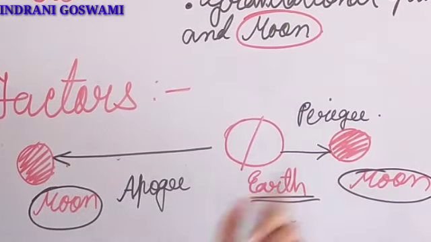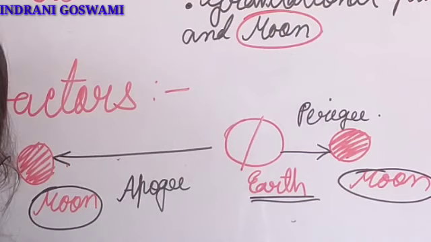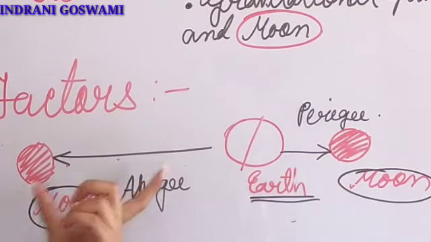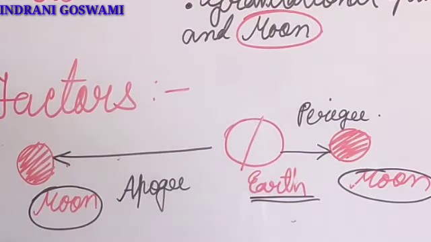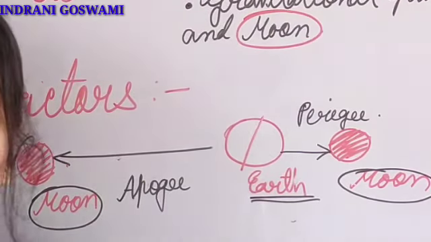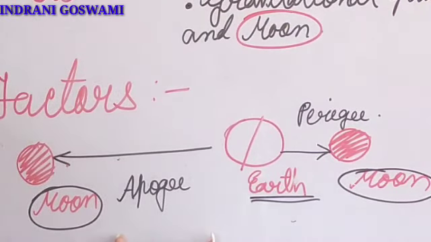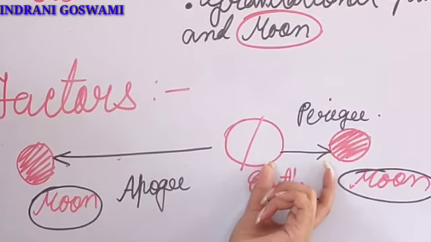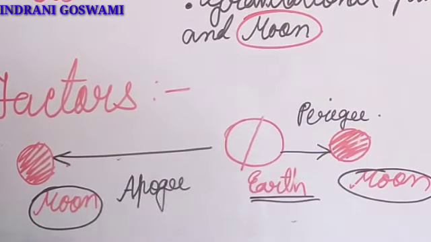Here the moon also revolves from west to east. Whenever the distance between earth and moon becomes the longest, it is known as apogee. And when the distance is the shortest between earth and moon, it is known as perigee.